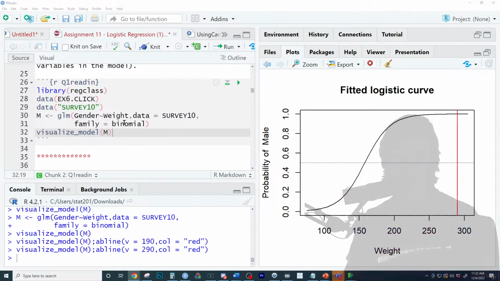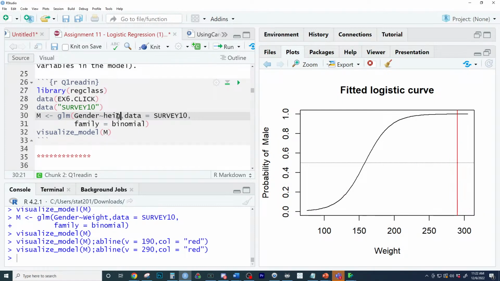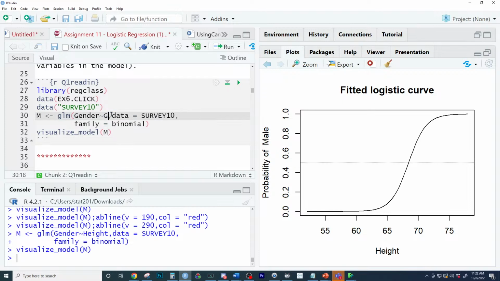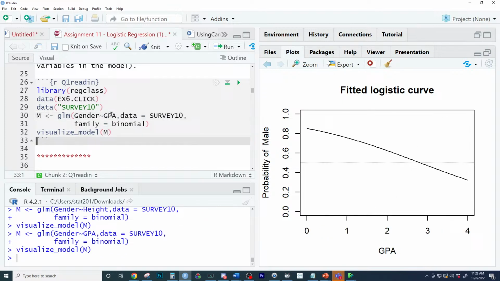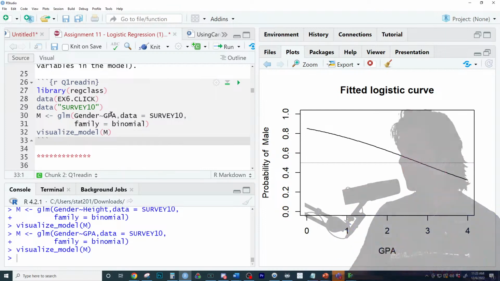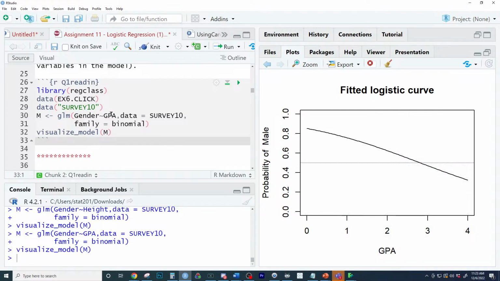Same thing with height. If we just change the height variable right here, you want to see a sad one, Blake? I definitely didn't help. There's height, and there's the height model, but watch this, GPA. What do you see? If you have a higher GPA, what? So think about the way this is interpreted. Two people who differ in their GPA by 1 point, the person with the higher GPA is what?